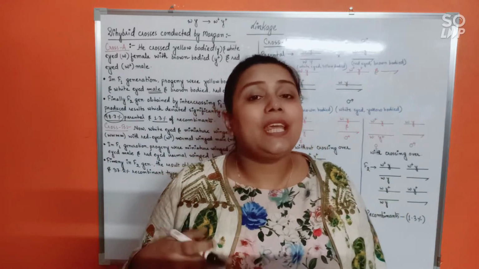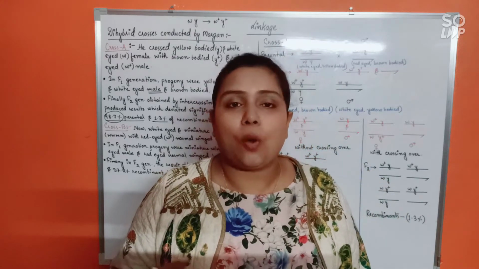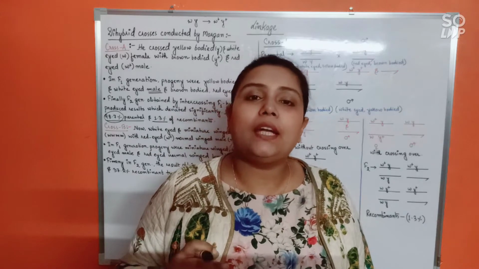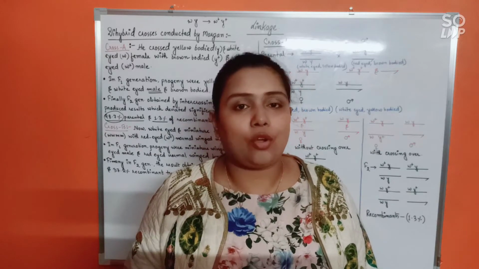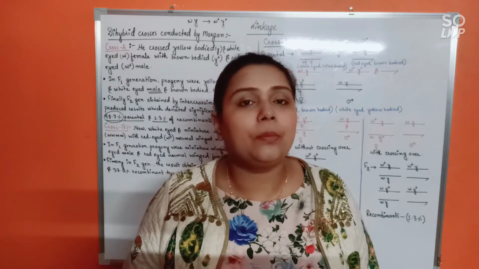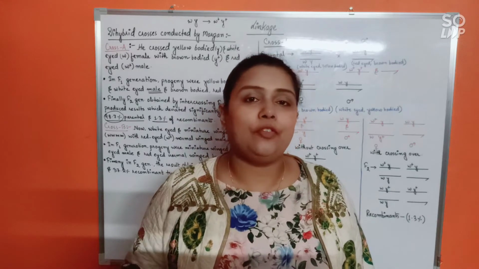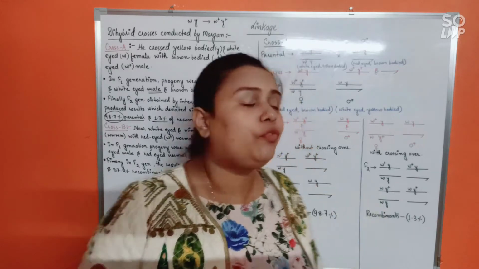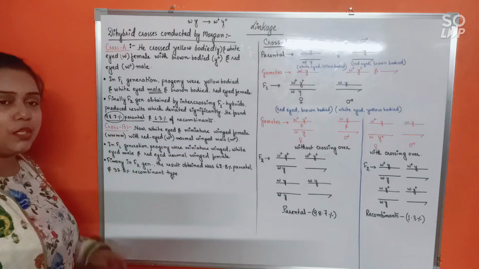So just to reconfirm, because the result that was obtained was not at all expected, that's why T.H. Morgan conducted another cross to cross-check whether, whenever the dihybrid cross is conducted again, the same kind of result is obtained or the result changes. Alright? So for that reason, cross B was made.